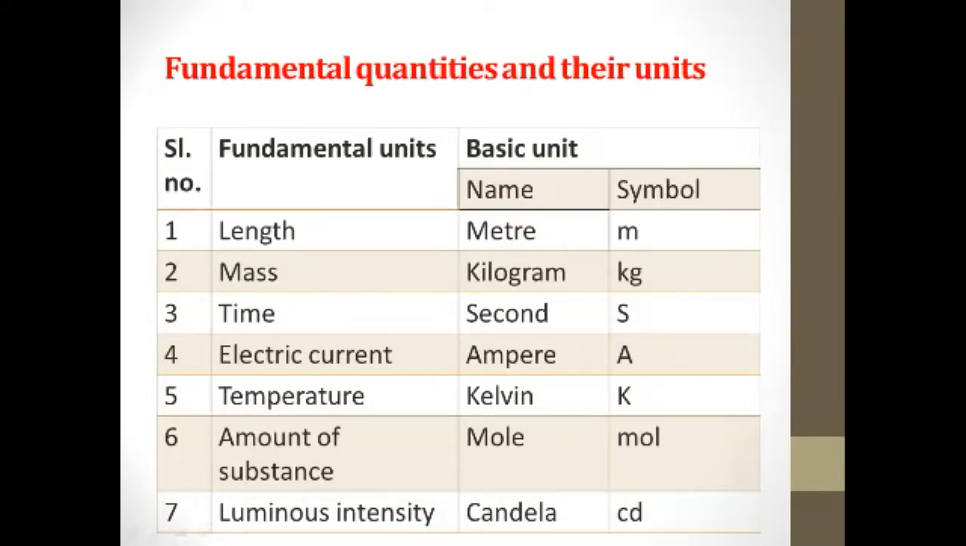For length, the basic unit is meter and its symbol is m. Mass, the basic unit is kilogram and its symbol is kg. Time, its basic unit is second and its symbol is s. Electric current, ampere, A. Temperature, Kelvin, K. Amount of substance, mole. Luminous intensity, candela, C. So now we have seen many fundamental quantities, their fundamental units and their symbols.